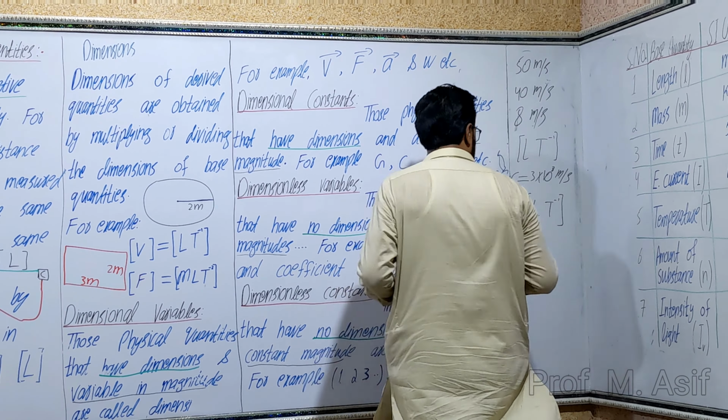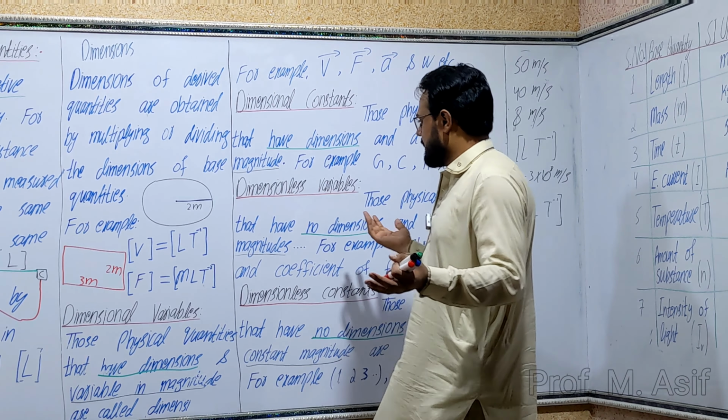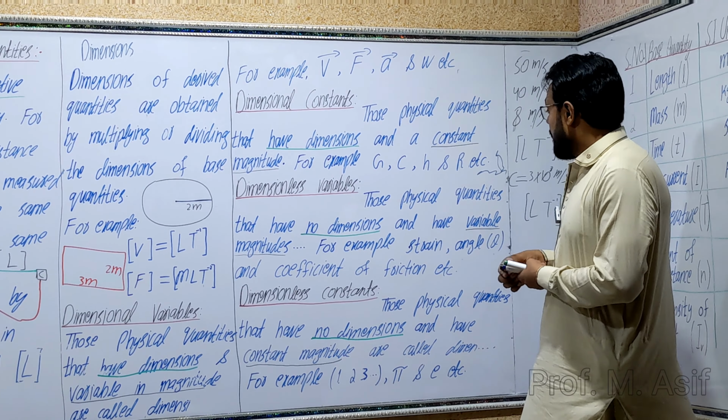Now, dimensionless variables. Dimensionless means something that has no dimensions. For example, strain. Strain is the ratio of change in length divided by original length.